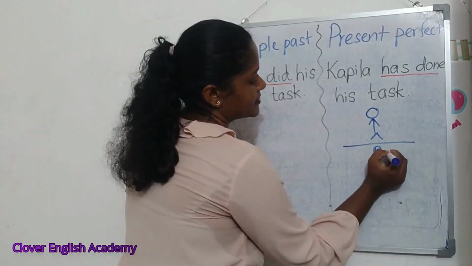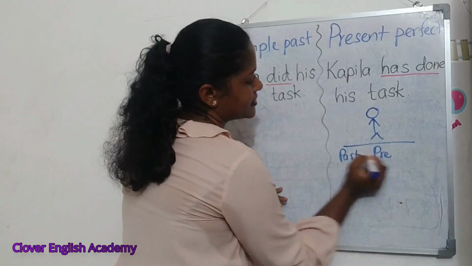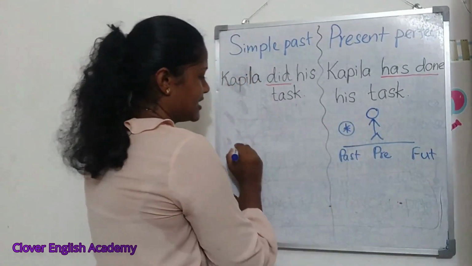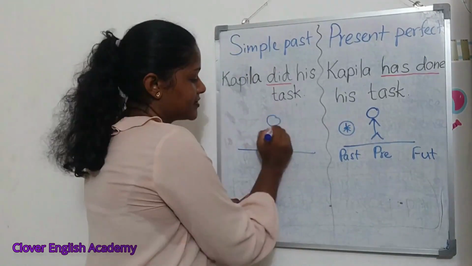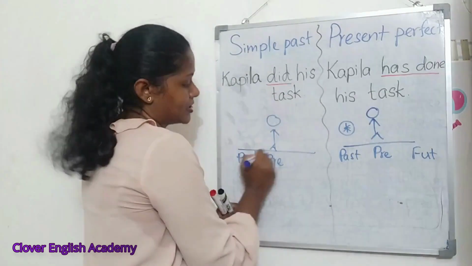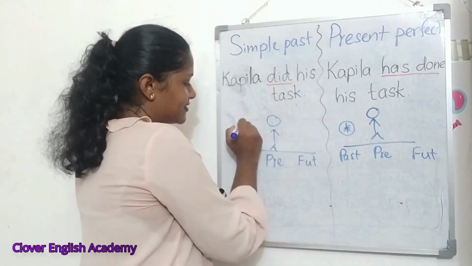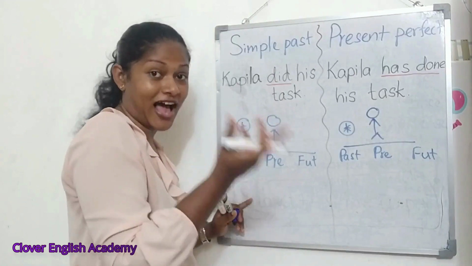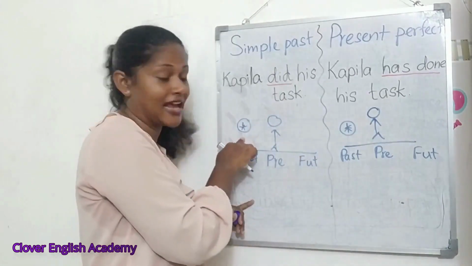So you are in your present. This is your past. This is your future. So this action happened in the past. Here also, you are in your present. This is your past and this is your future. So this is the action. He did his task. ක්‍රියාවට දුන්න ඒක task එකේ ක්‍රියාකාරකම කරා did his task.